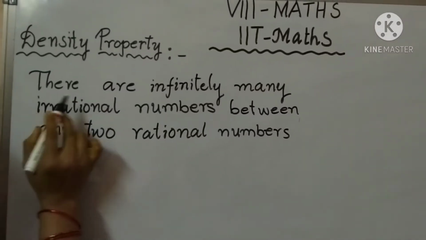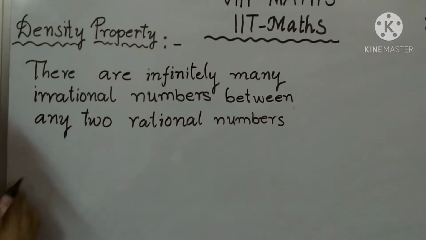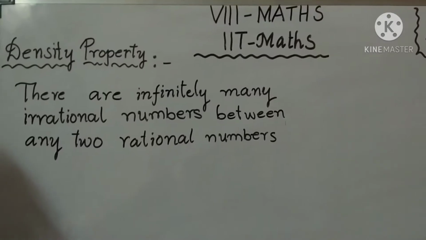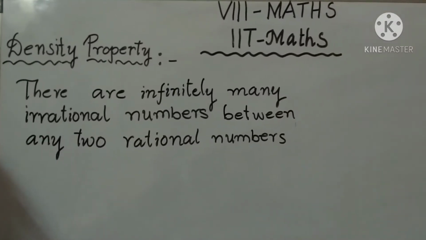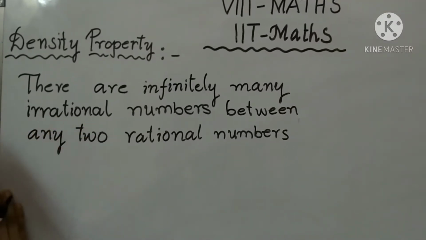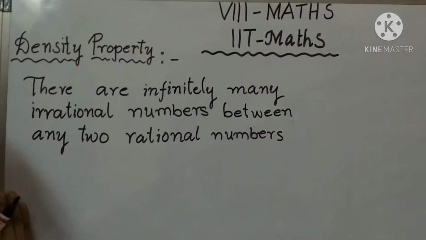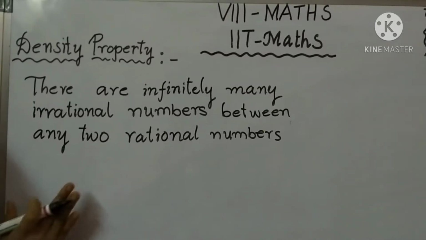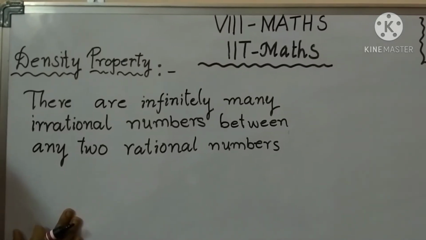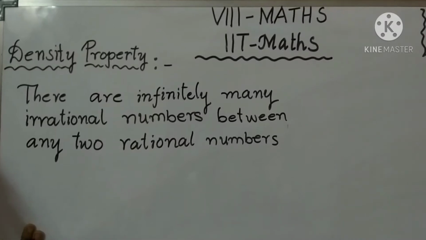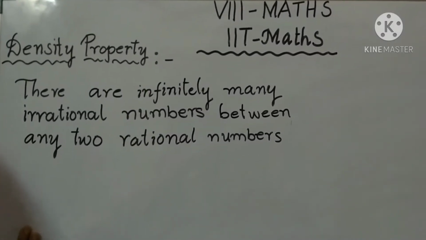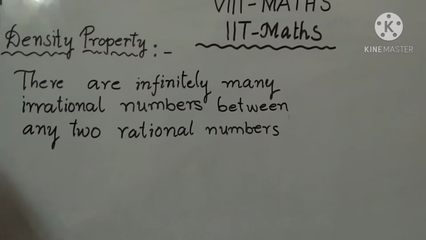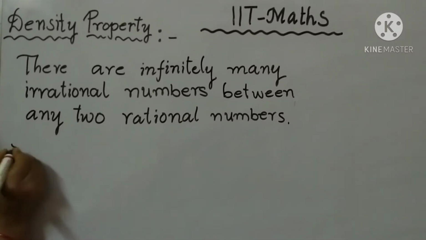Observe that there are infinitely many irrational numbers. It means uncountable irrational numbers. There are infinitely many irrational numbers between any two rational numbers. That is called the density property of irrational numbers. Did you understand, children? There are uncountable irrational numbers between any two rational numbers. This property is called the density property. Okay, children? So, for example,